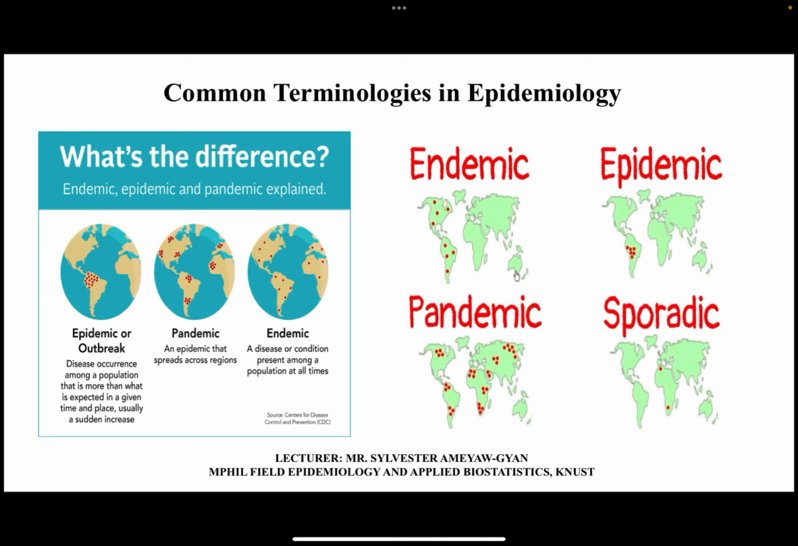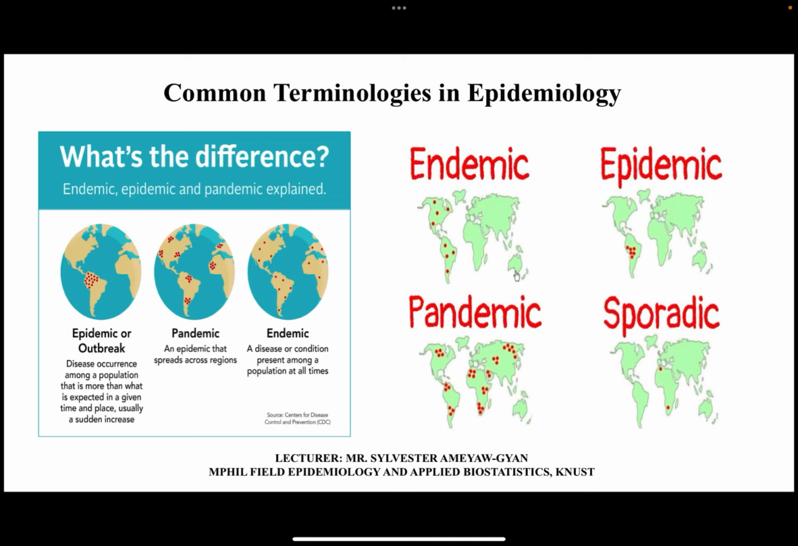Another example can be a norovirus outbreak in a single school dormitory. Let's say a particular school in a particular district, just that single school, and people are reporting with food poisoning. It's an outbreak. You can't call it an epidemic. Is that okay? So know the difference between the two.